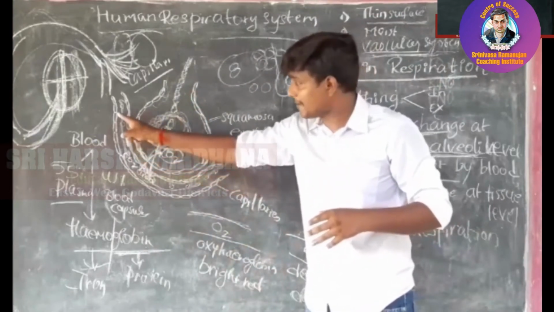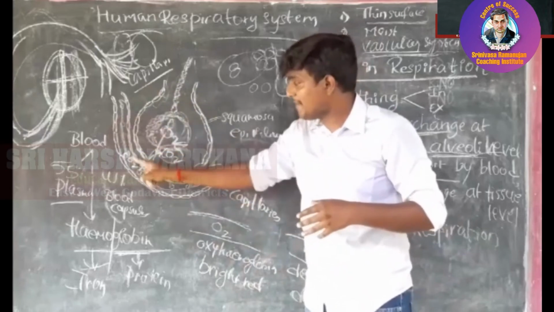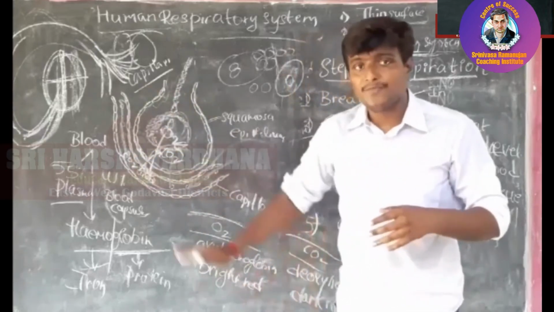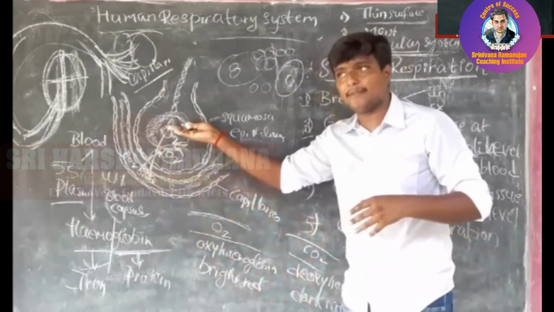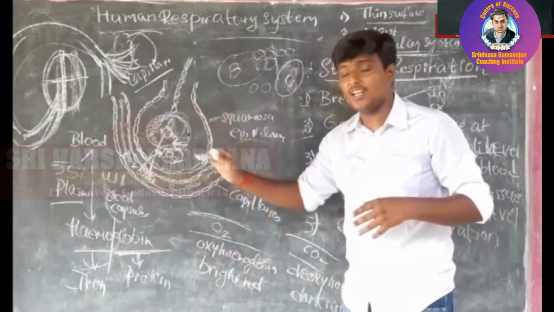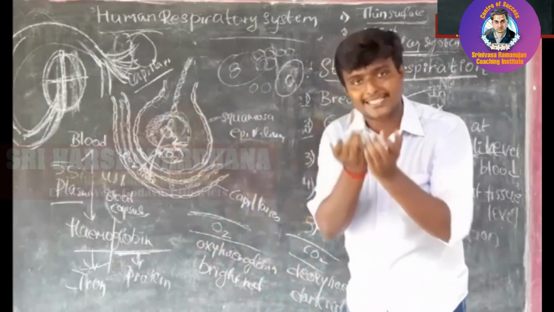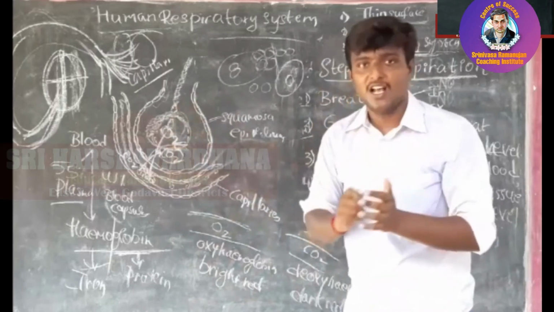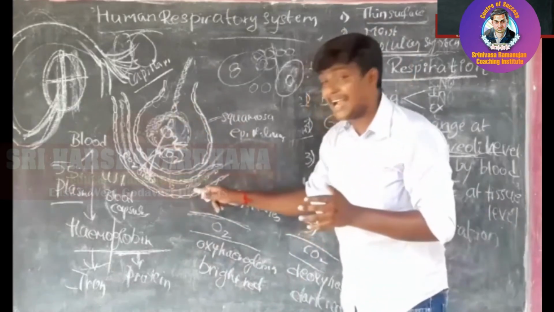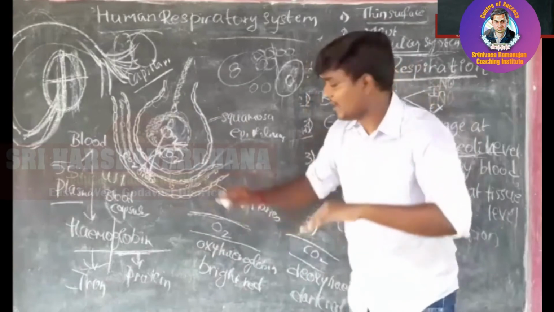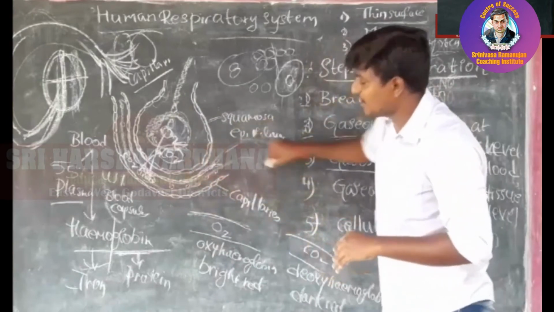How does it take place? In the blood we can see the iron element. That iron element will be releasing the carbon dioxide into the alveoli. From the alveoli it will accept the oxygen. The exchange was done. After that, this blood will be turned into oxygenated blood. After this, the capillary comes outside.